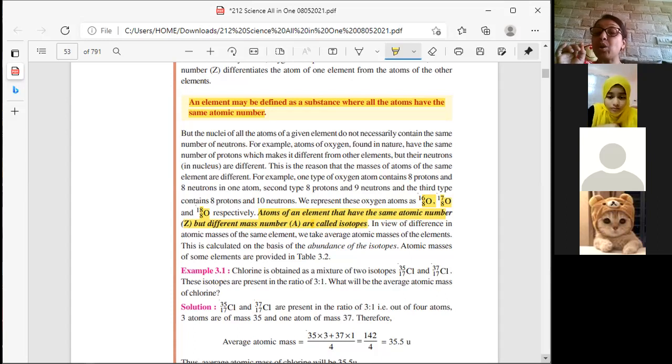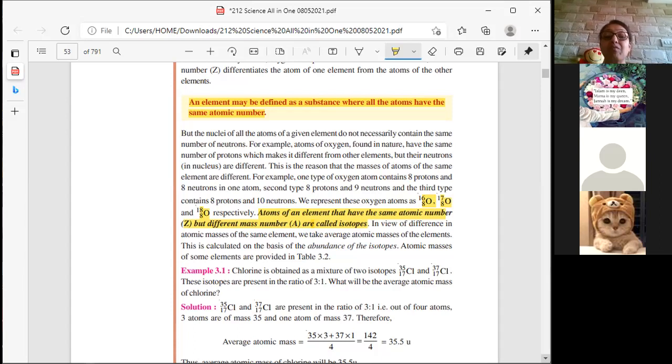Till then, what you are going to learn is: what is an atom? What is an atomic mass number? What is an atomic number? And how are they different? What are they denoted as? All that I just did today, you're going to read and register in your mind, so that when we are doing these numericals, you'll be able to do them with ease. Have you understood well, beta?